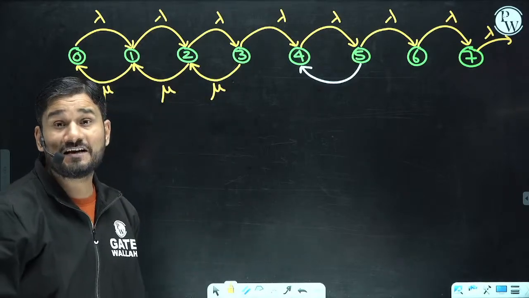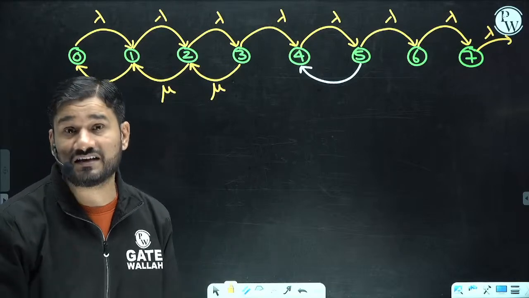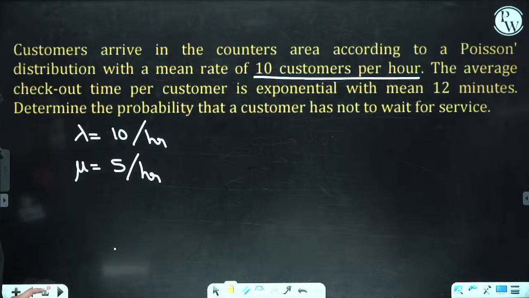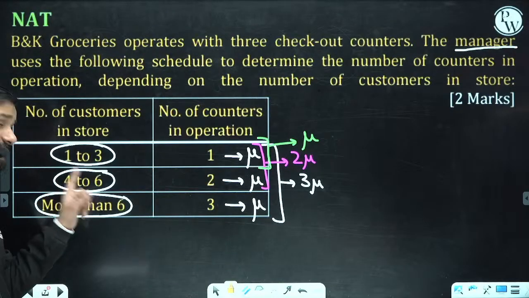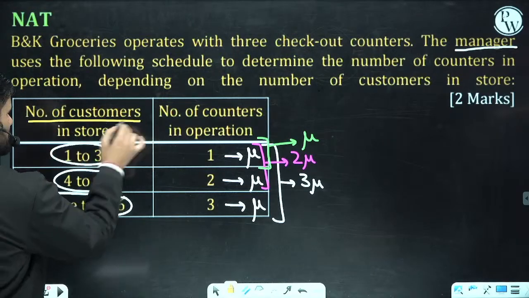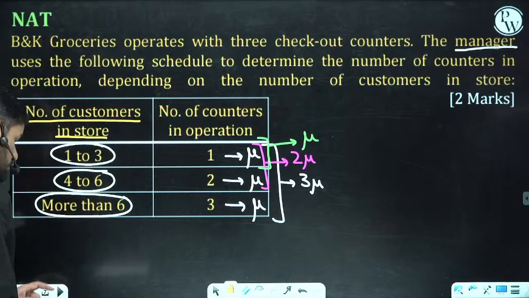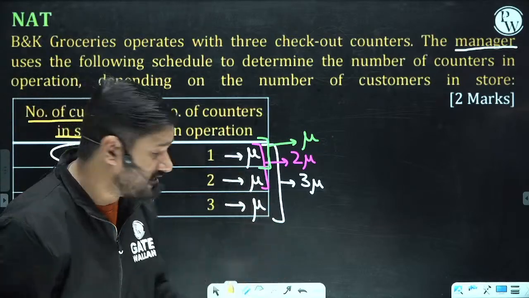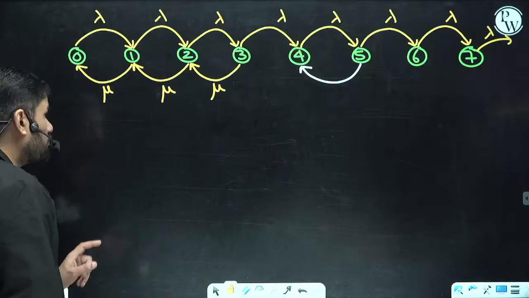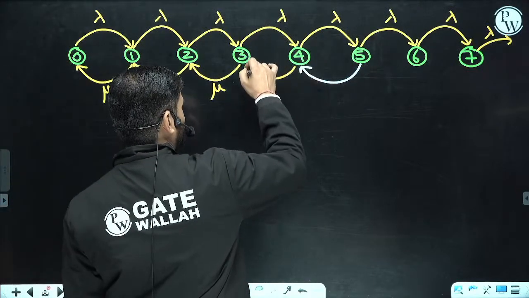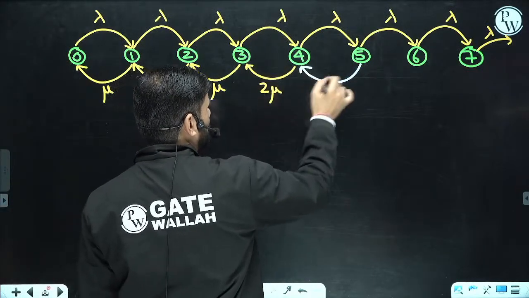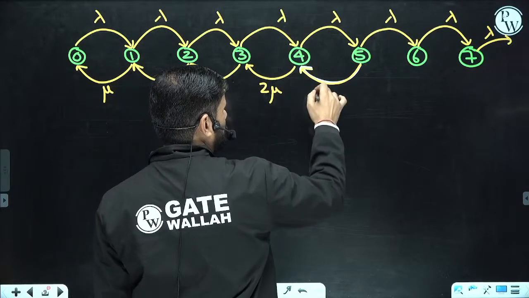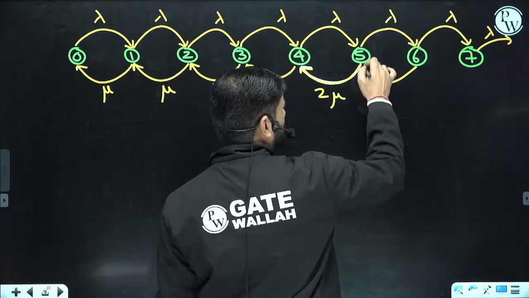But as the number increases beyond 3, if there are 4 to 6 customers in the store, two billing counters will come in operation, and the service rate will become twice. So here you can say 2 mu, here 2 mu, here 2 mu.